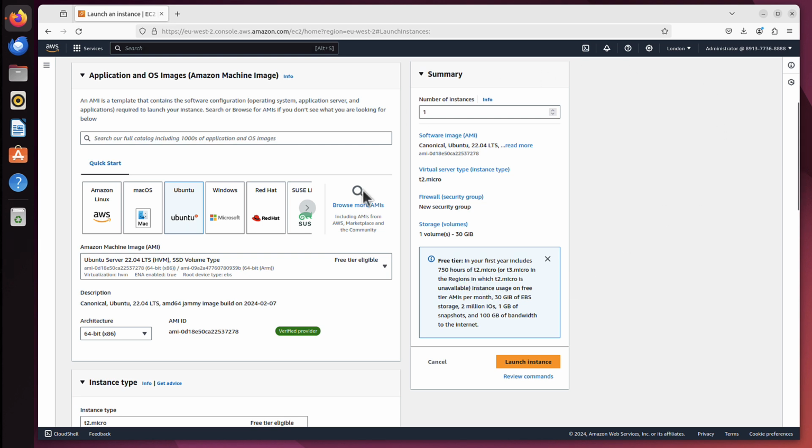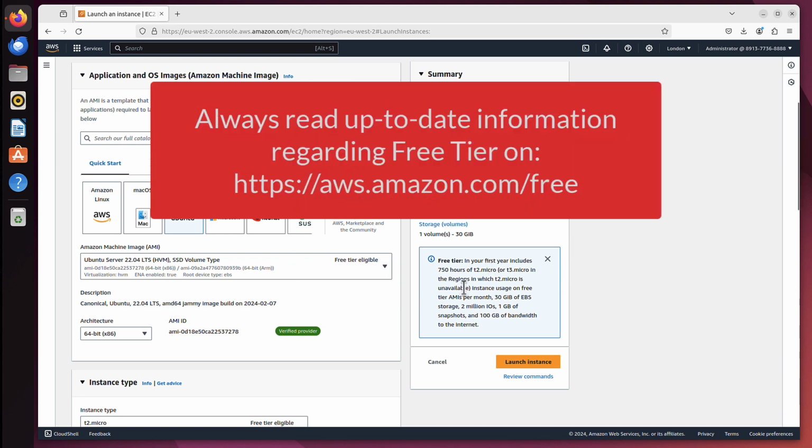And if this is a new AWS account and you've got 1 year of free tier eligibility, then this server can run for a whole year completely free of charge. It will not cost you anything, as long as you do not exceed any of those mentioned here.